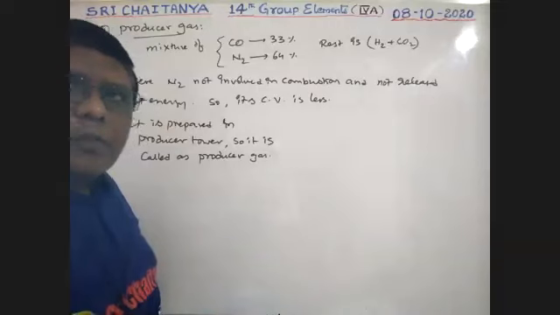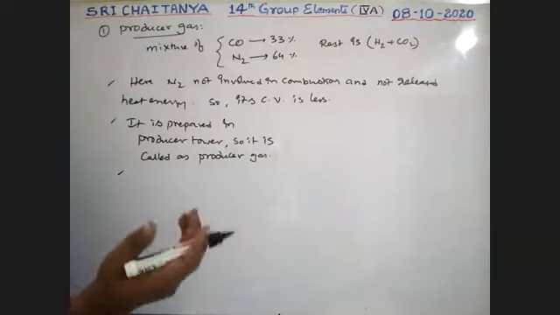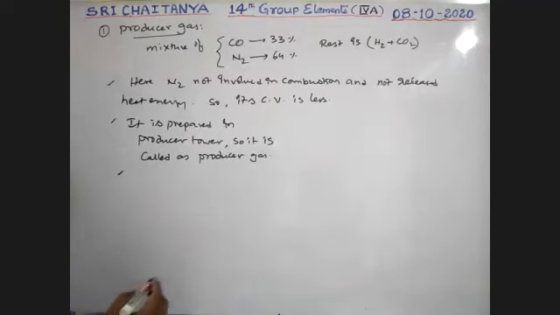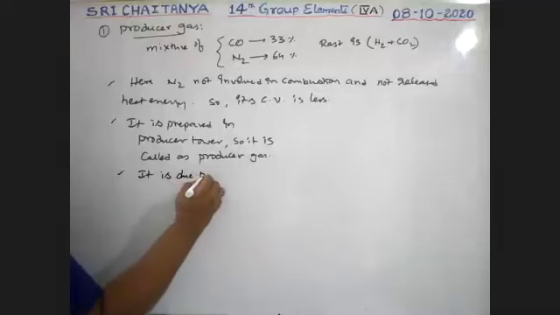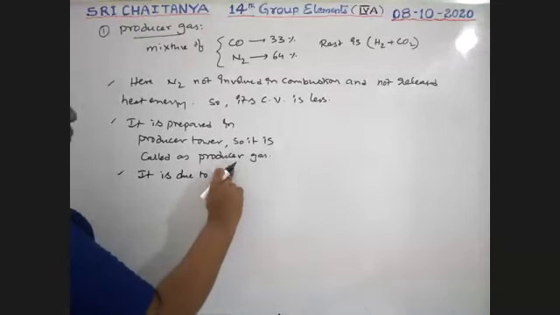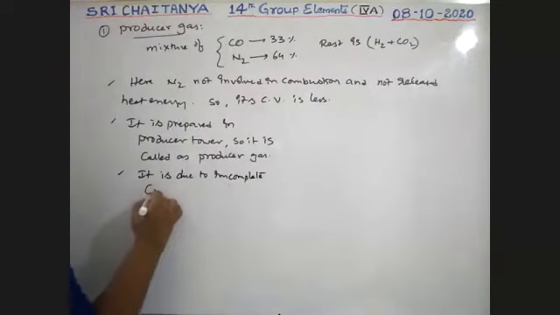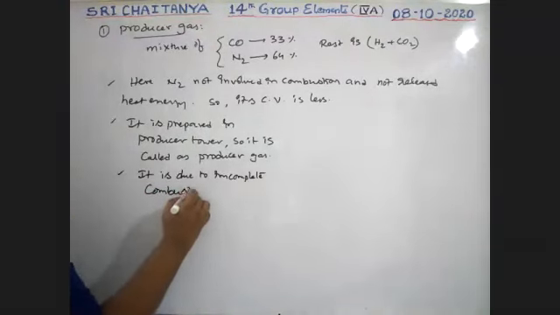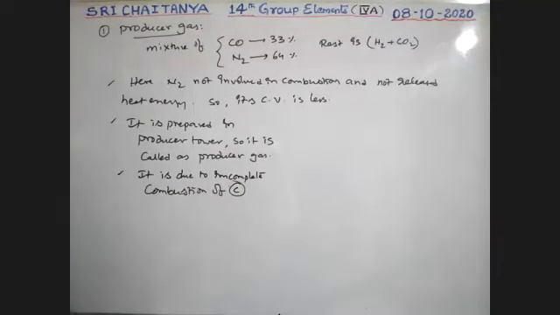That's why it is called producer gas. Okay. Next, how to prepare? That is in the tower. It is due to incomplete combustion of carbon.